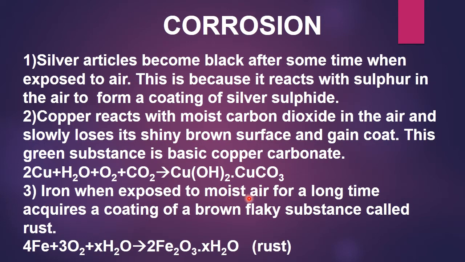Iron, when exposed to moist air for a long time, acquires a coating of brownish flaky substances called rust. So when iron is exposed to moist air, means air which is having moisture in it, means water vapors in it, it forms a brown flaky substance, means flakes come on it which can be removed, or come off on their own, and the new layer of iron is exposed to rusting. And this is the reaction that takes place.